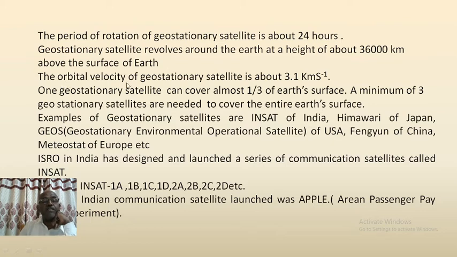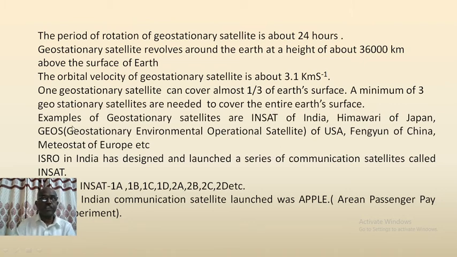The orbital velocity of a geostationary satellite is about 3.1 km per second. One geostationary satellite can cover almost 1/3 of Earth's surface. So, a minimum of 3 geostationary satellites are needed to cover the entire Earth's surface.